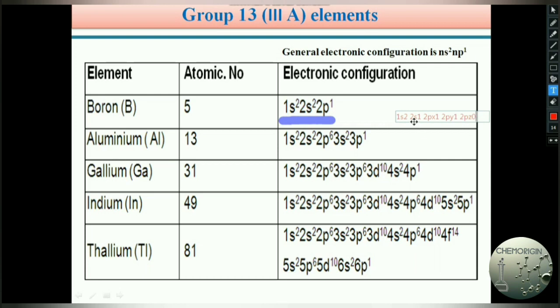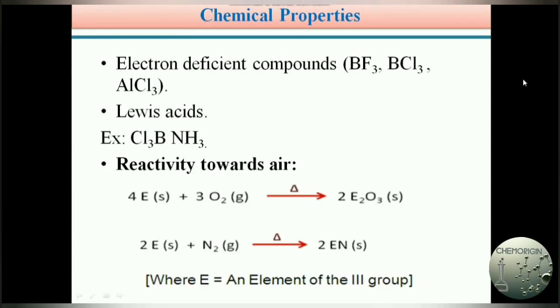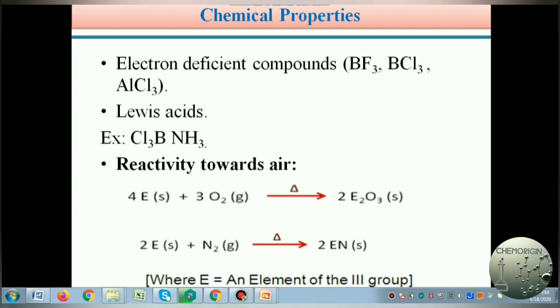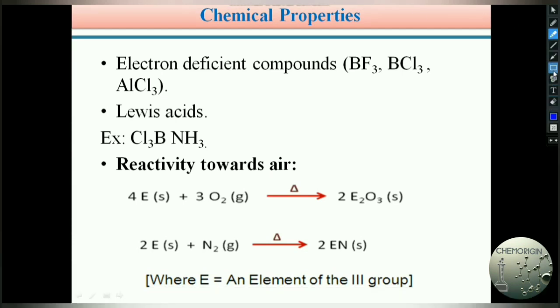Hence, these 2s1, 2px1 and 2py1, these three unpaired electrons form bonds with three chlorine atoms, or three fluorine atoms, forming BF3 or BCl3 or AlCl3. But the vacant 2pz orbital, we know an orbital can accommodate two electrons, a pair of electrons.